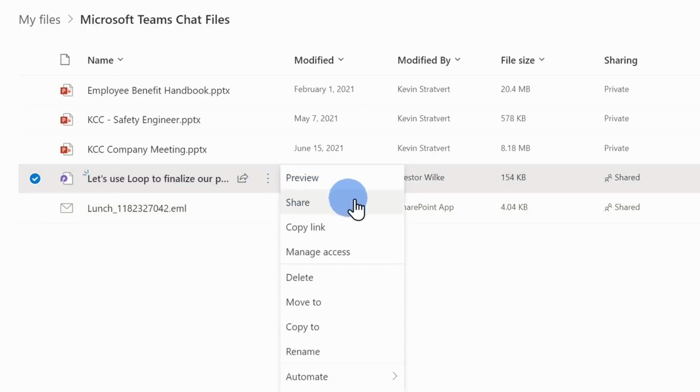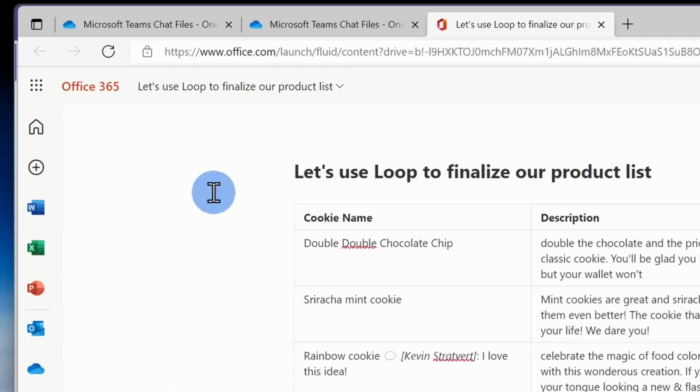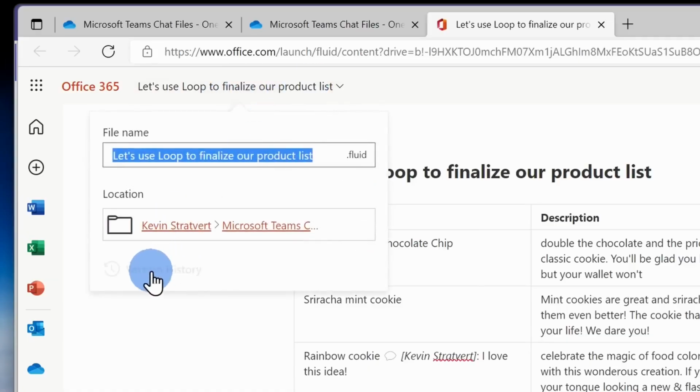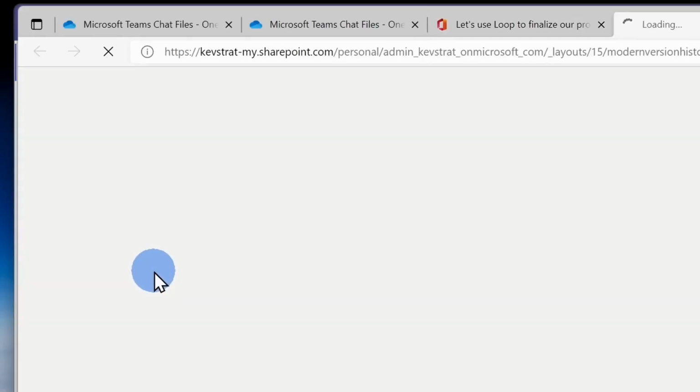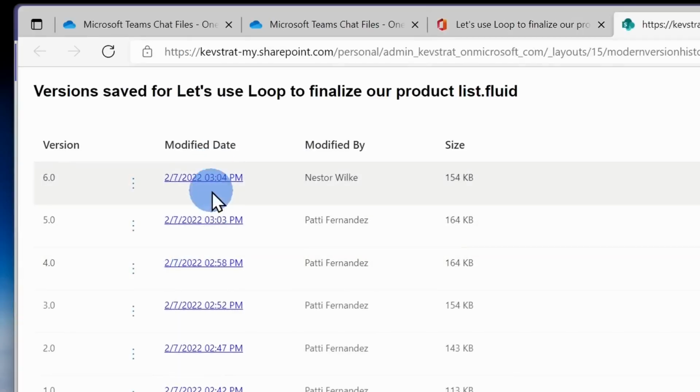Being in OneDrive comes with a lot of benefits. Here I can share this fluid component. I can set permissions. I can also manage the data governance, just like I can with any other Office file. Now, one thing you might be worried about is, what if someone comes in and maybe they remove data, or maybe they add something that they shouldn't have? Well, just like with any other file within OneDrive, I get access to version history. And this way I could jump back to any previous iteration of this file.